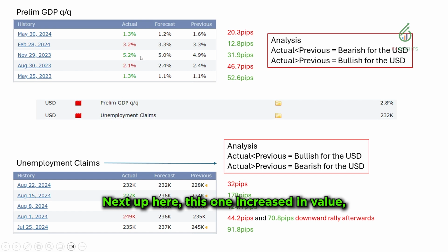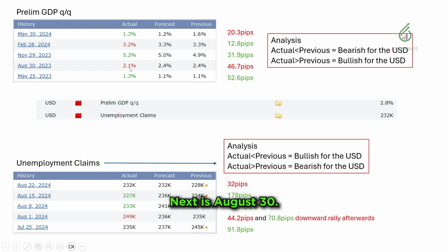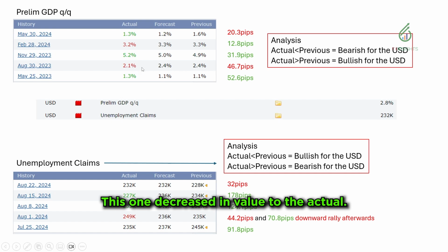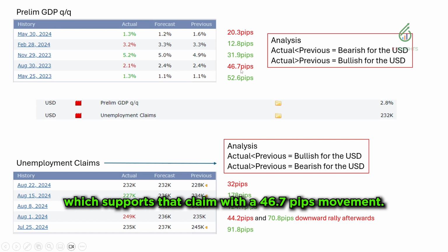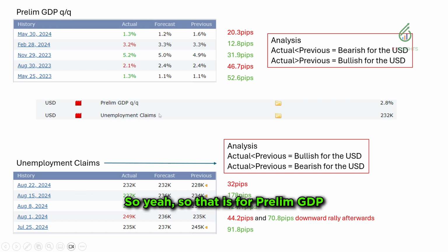Next up here, this one increased in value, which was bullish for the USD. Next is August 30. This one decreased in value to the actual, so that should be bearish for the USD, which supports that claim with a 46.7 pip movement. So that is for Prelim GDP quarterly.